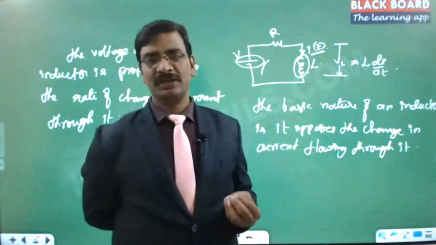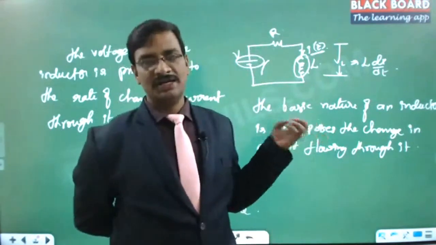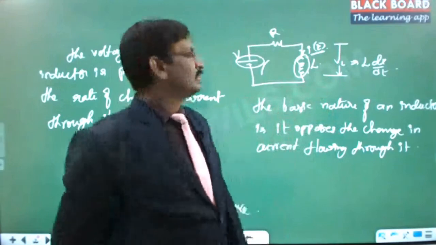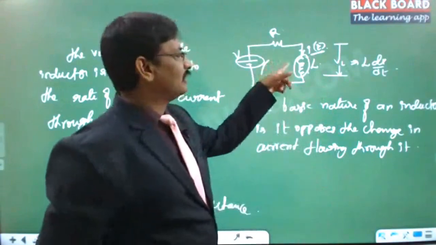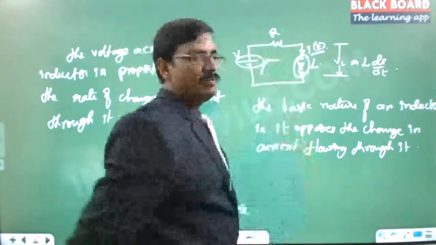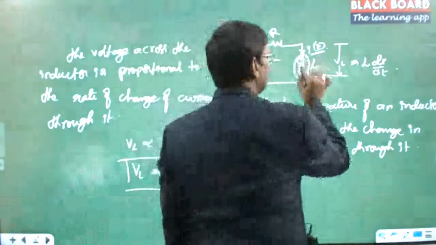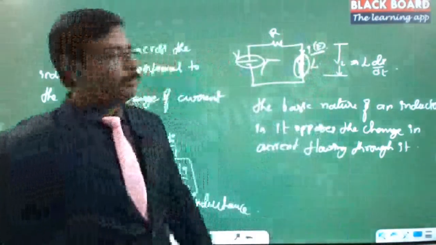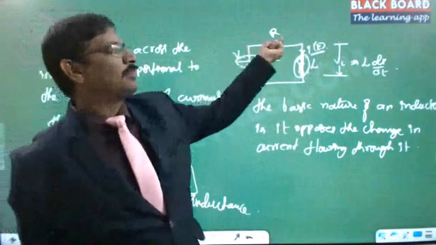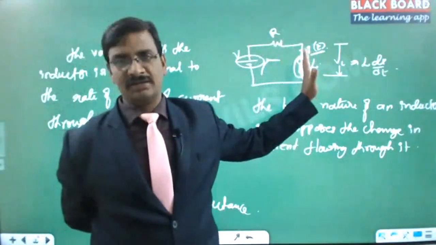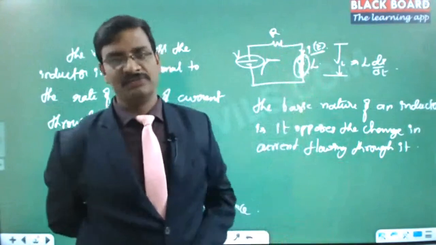It will not oppose the current; it will allow whatever current is flowing, and it will drop a certain amount of heat. So during the initial time the inductor has the impact. Once the current reaches the final value, it has no impact. It can be treated as if it is a short circuit straight away. No voltage across it. This entire voltage is dropped across the resistance, and there is no voltage across the inductor terminals because there is no di by dt value.